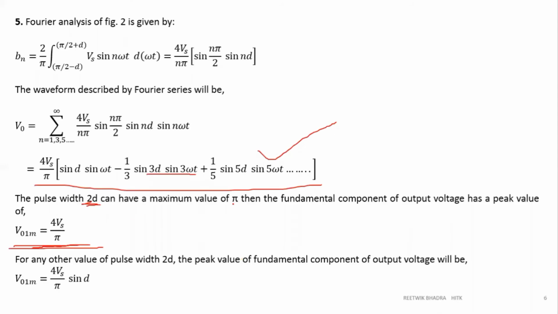So 2d maximum value can be pi. So you can calculate your d. So d is equal to pi by 2. Substitute it over here. Sine pi by 2 is 1. So 4 Vs by pi is nothing but your maximum value of V1m.